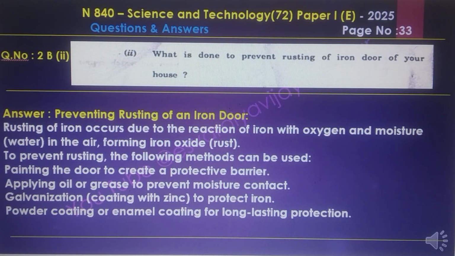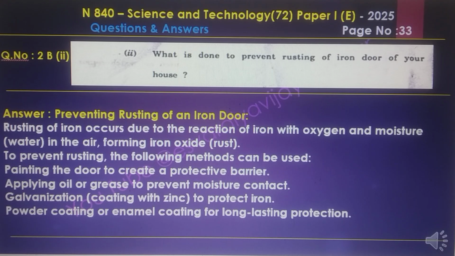2b2. What is done to prevent rusting of the iron door of your house? The prevention of rusting of an iron door. The rusting of iron occurs due to the reaction of iron with oxygen and moisture in the air, forming iron oxide, rust.